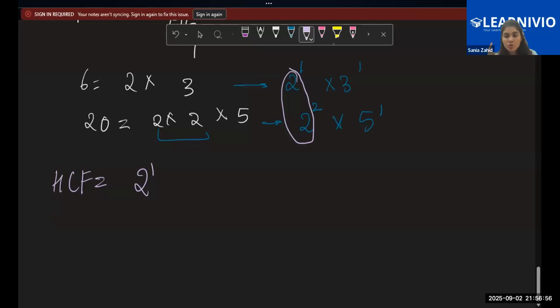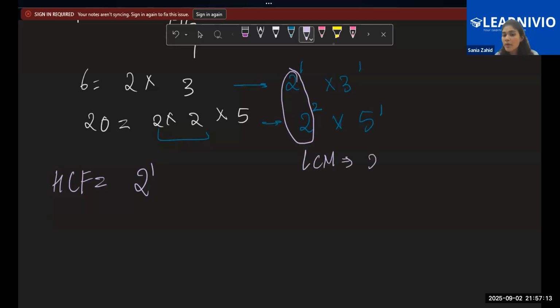Now, how am I finding the LCM? You will have the same approach. The first step will be similar, analyzing the common factors. But now you will take the opposite. You will take the highest power. So, which is my highest power here? 2 to the power 2 is the highest, right?